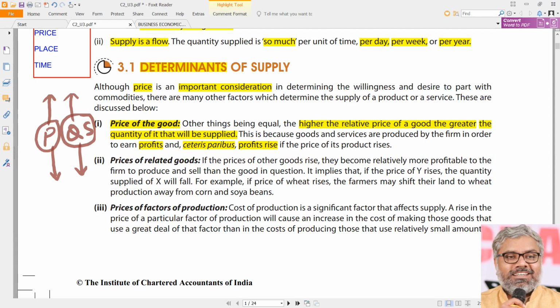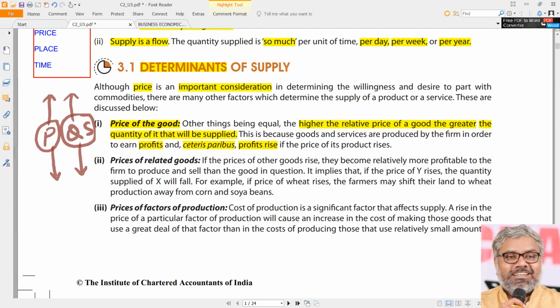the opposite way also. When other things being equal, prices are low, there are no reasonable prices available in the market, then the suppliers would not like to supply. They might cut down their production, they might not utilize their capacities. So they will not be willing to supply more, they will be willing to supply less and less because their profits are not very attractive.